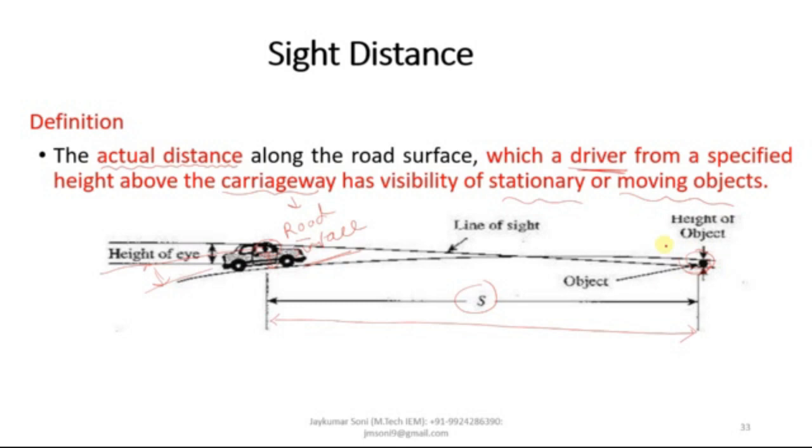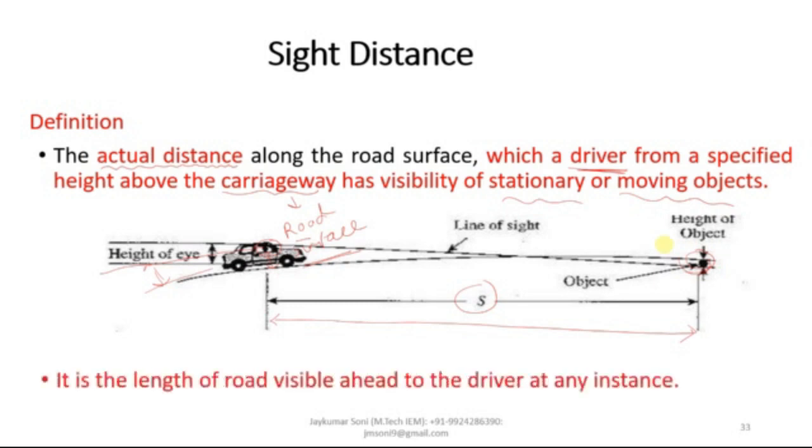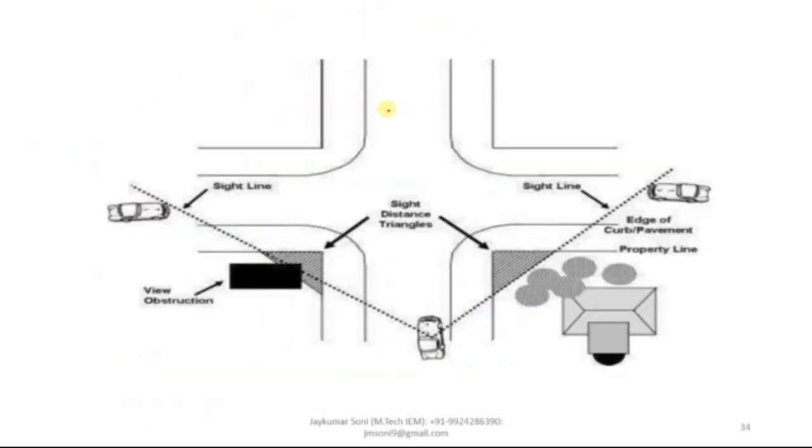as sight distance. It is also called the length of road visible ahead to the driver at any distance. Means while you are driving, how much length of road is visible to you whenever you are at the driving position. That particular length of road is also called sight distance. This is how it can be understood in a better way.